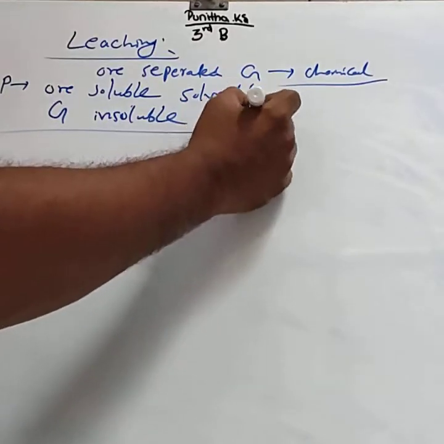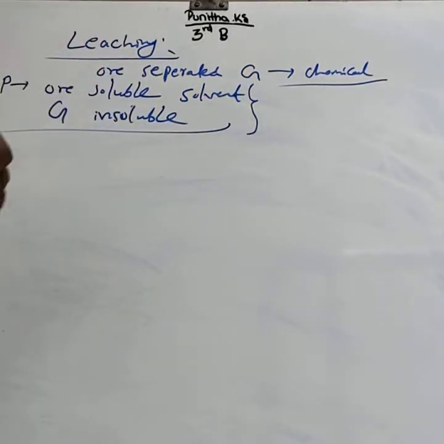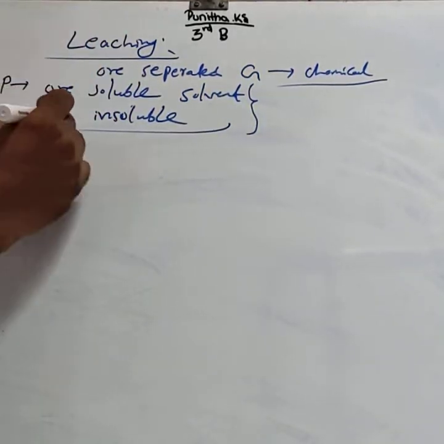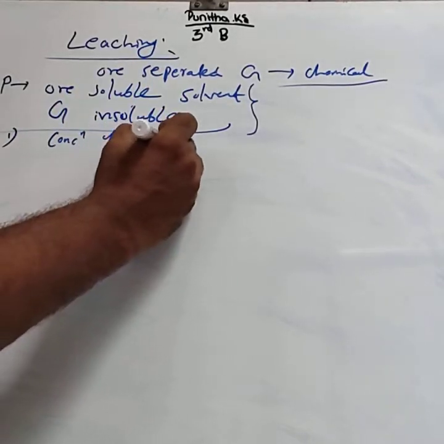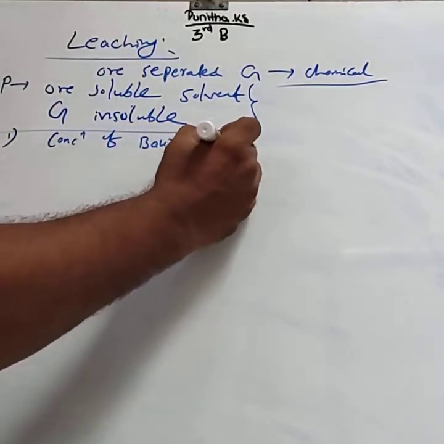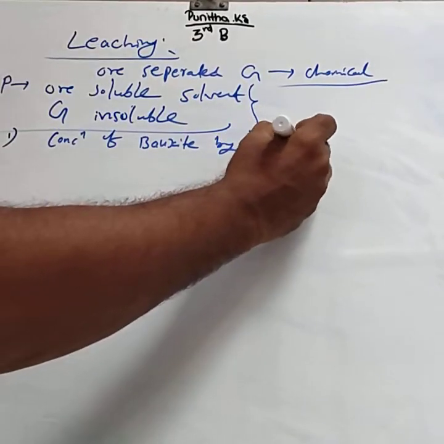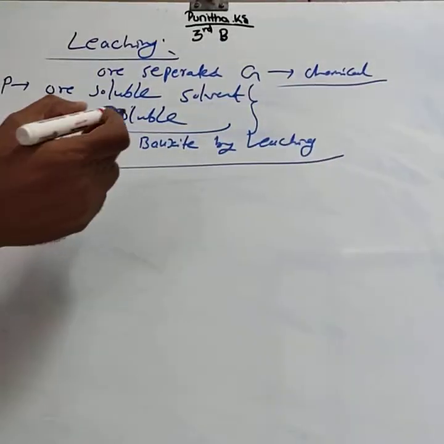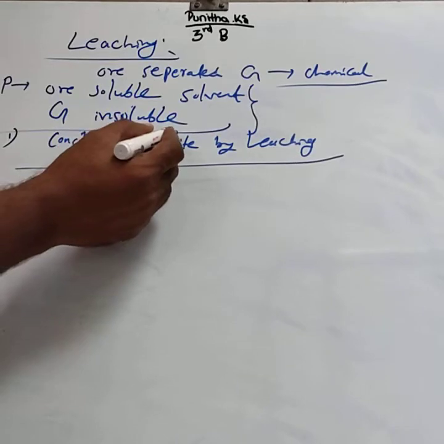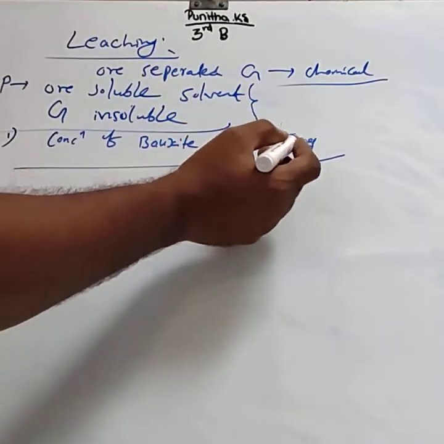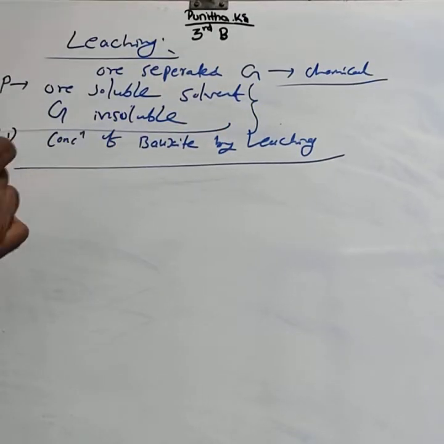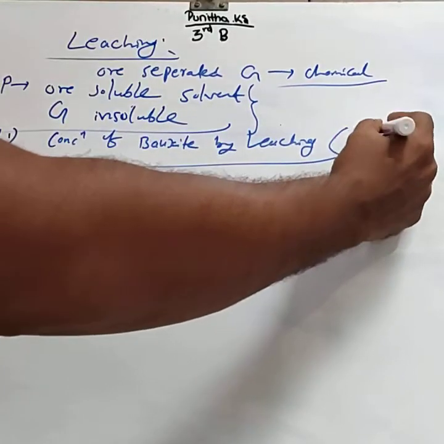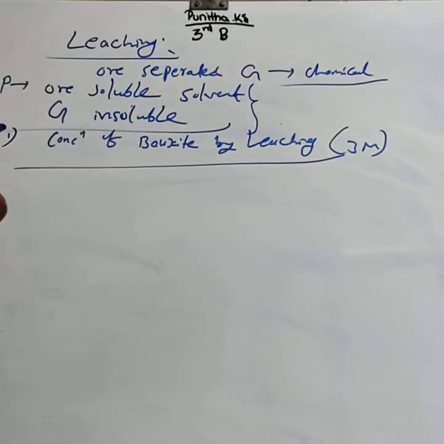In our syllabus, there are two examples for the leaching process. One is concentration of bauxite by the leaching process. This is one of the important questions for 3 marks, a most important question for your board examination.